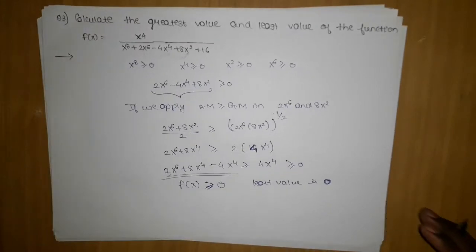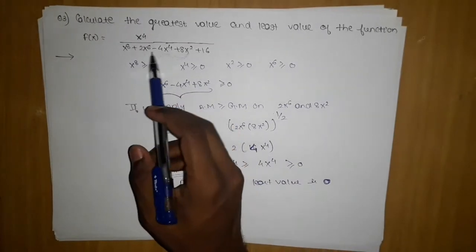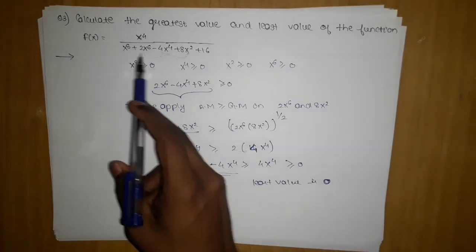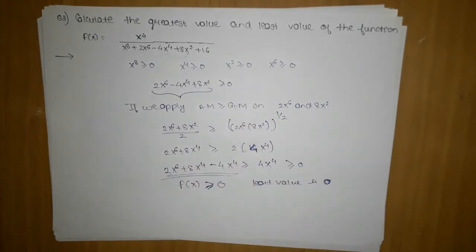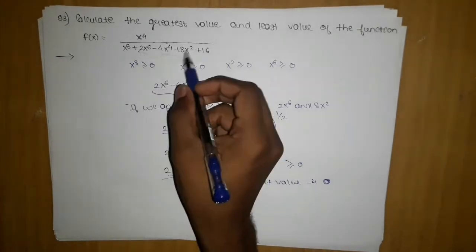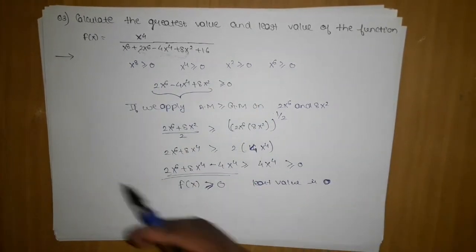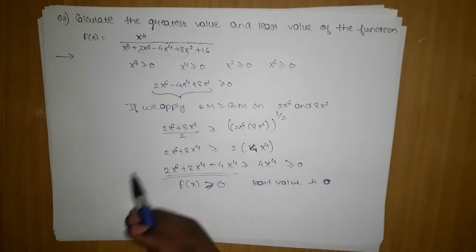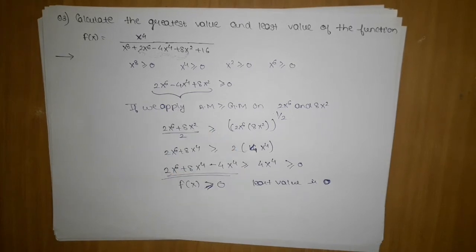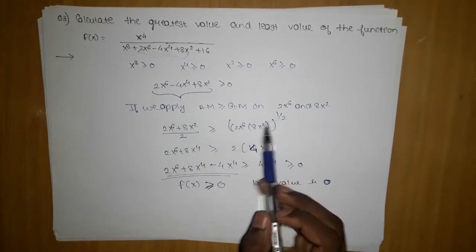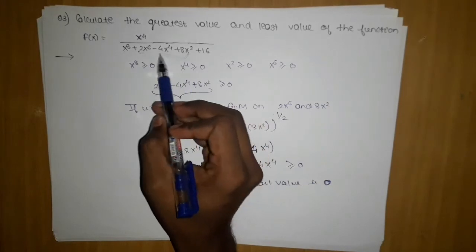First, we know that when something like this appears, where the partial fraction cannot be simplified, we know x power 8 and x power 6 are positive. We just want to know the nature of this. We are very sure that its least value will be 0, because this is a polynomial function and it will always be positive. But to prove that this is positive, we use AM greater than equal to GM. We were stuck only on this part, it might be negative.